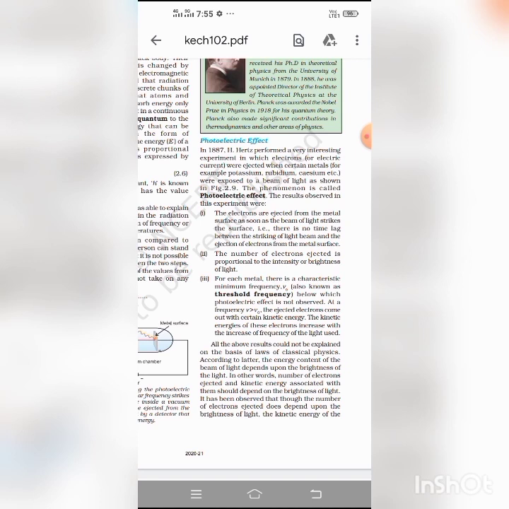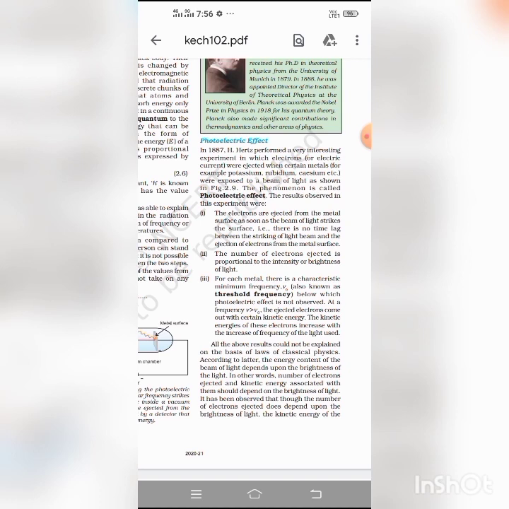Okay, using Planck's quantum theory, the particle nature of light: the observation in photoelectric effect that the number of photoelectrons ejected is directly proportional to the intensity of incident light, which showed that light consists of particles called photons moving with the speed of light. They strike the electron and photoelectrons are ejected. So E equals h nu.